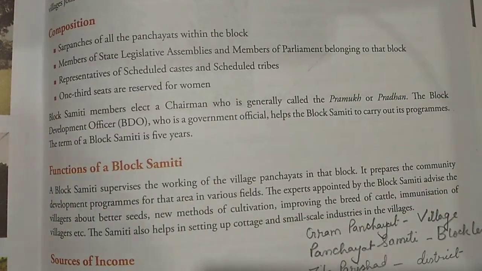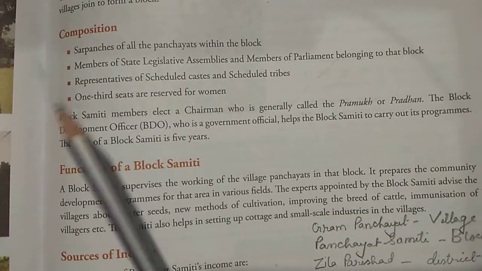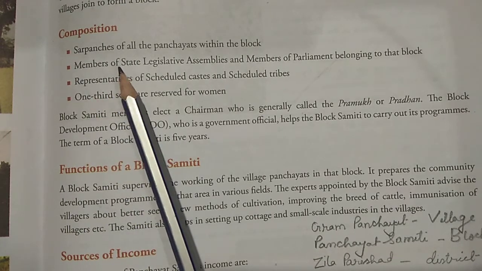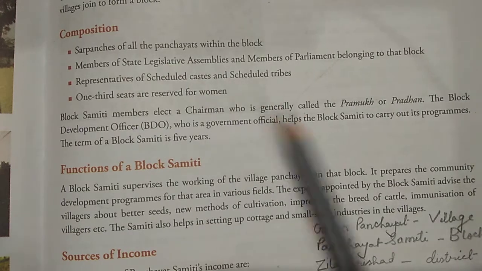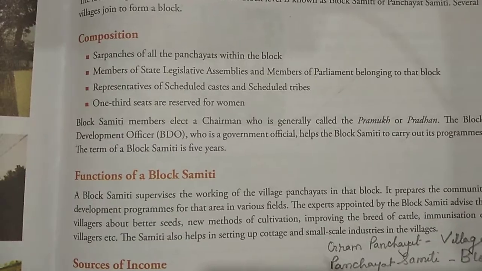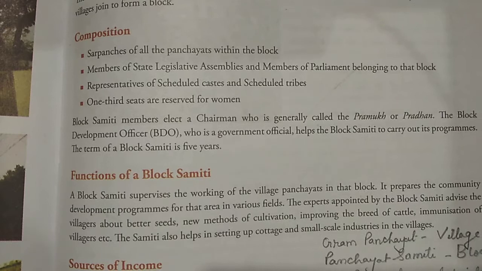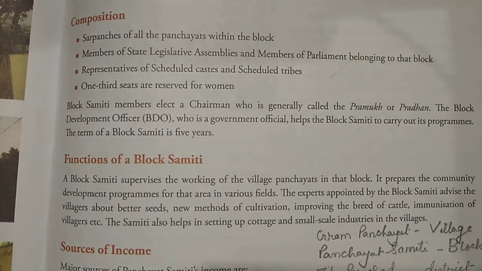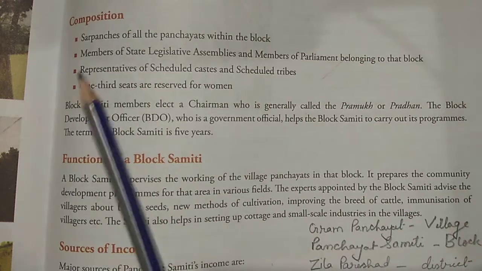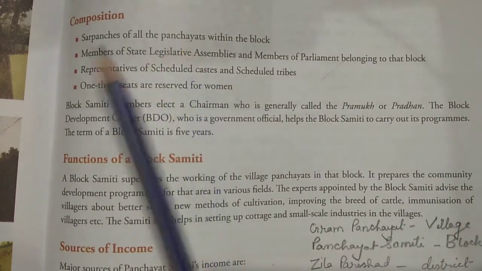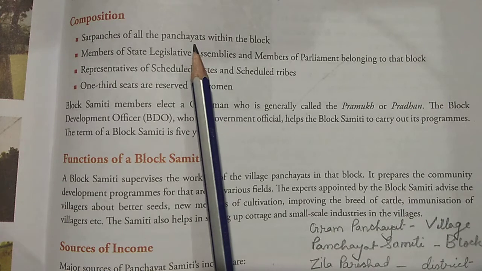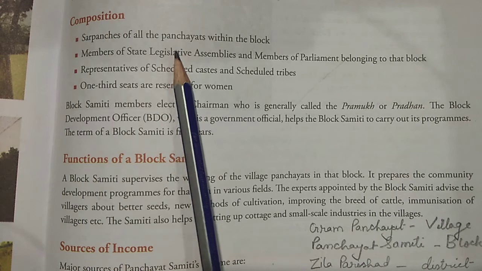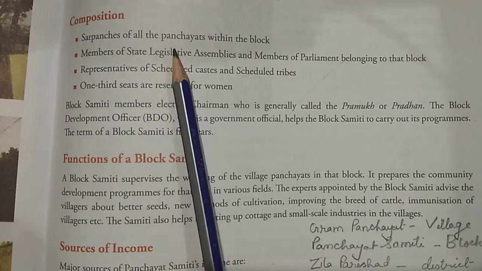Now, what is the composition of this Block Samiti? That we will discuss here. The composition: you see the sarpanches of all the panchayats within the block. So if the block has 20 villages, of course there will be 20 sarpanches, because each village has one sarpanch. So who are the members of the block samiti? The sarpanches of all the panchayats. If there are 4, 6, 10, or 20 panchayats, there will be that many sarpanches.